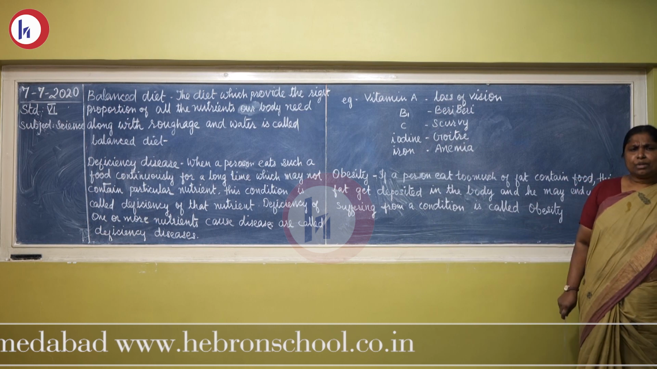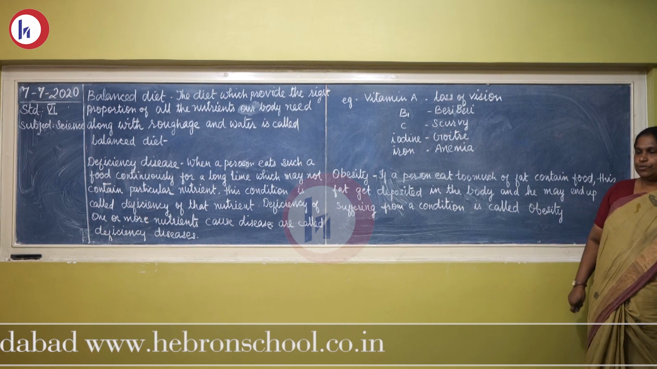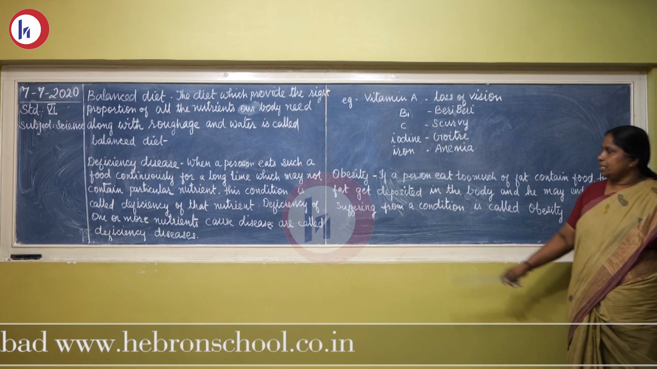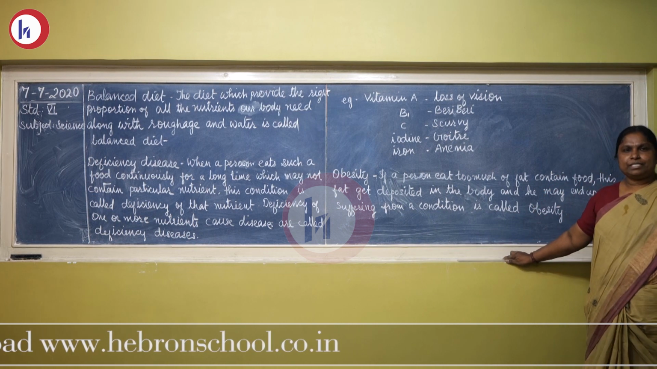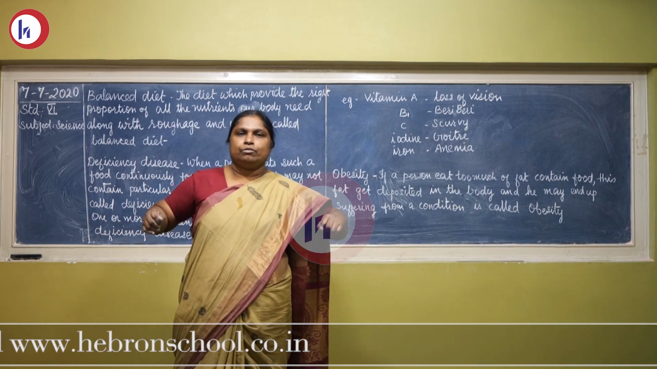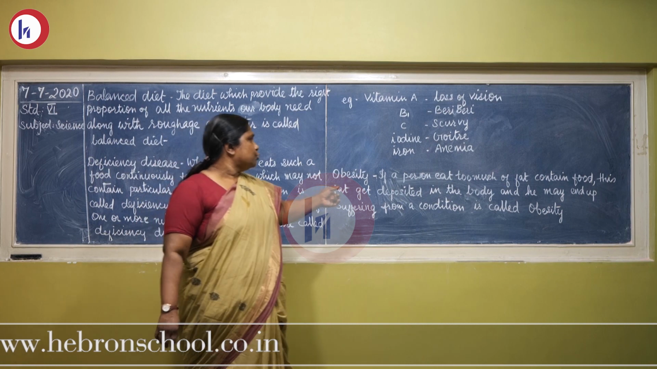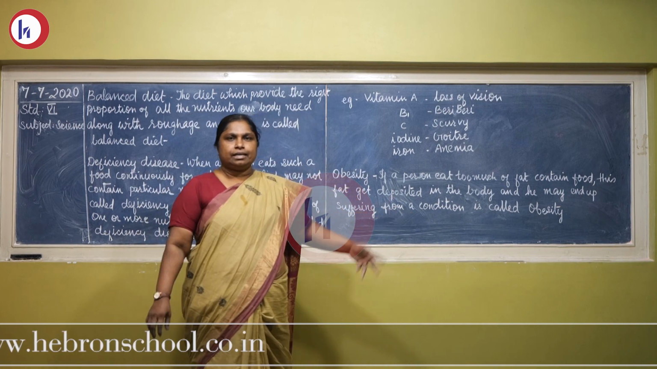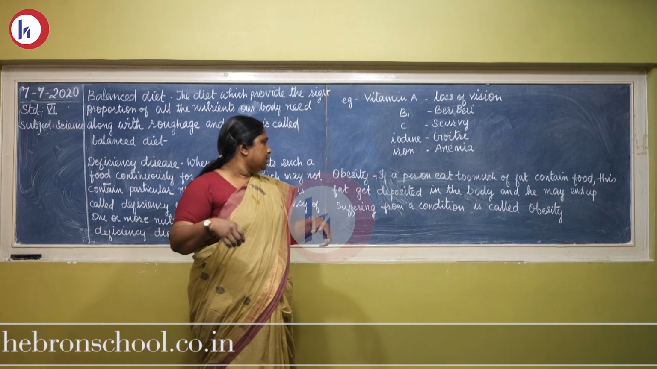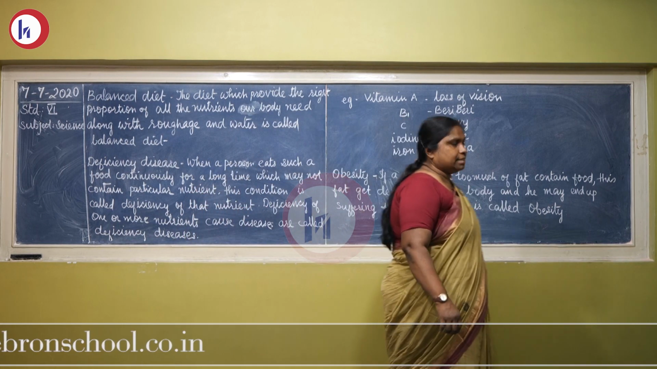The next one, obesity. What is obesity? A person eats too much fat-containing food. This fat gets deposited in the body and he may end up suffering from a condition called obesity. Did you see some children in young age who look so fat? That is why it happens: they are eating too much fat-containing food, like pizza. Too much fat is deposited in the body. That condition is called obesity.